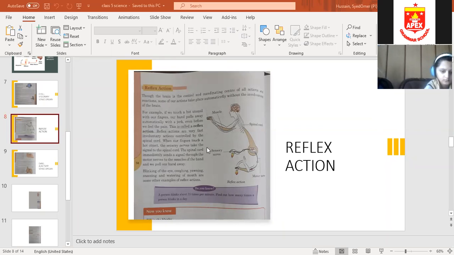So these are reflex actions. Some actions are not controlled by the brain. These are called reflex actions. These are involuntary actions, controlled by the spinal cord.